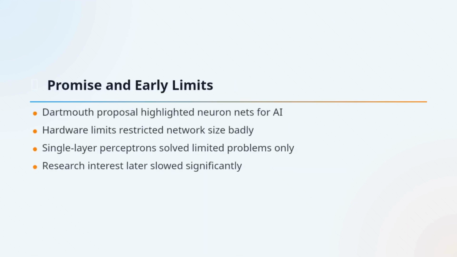Neural networks were seen as promising even in the early AI era, including in the famous Dartmouth proposal. But there were serious practical and theoretical limits. Hardware was weak, training methods were incomplete, and single-layer perceptrons could only solve linearly separable problems. Once these limitations became clearer, interest in neural network research dropped for quite some time. So that completes the story of the early foundations and first setbacks.